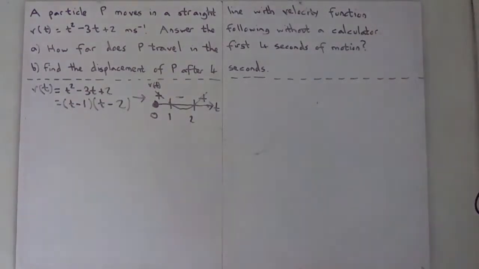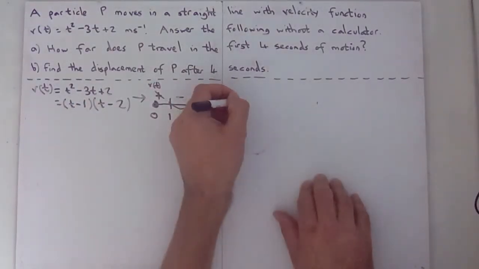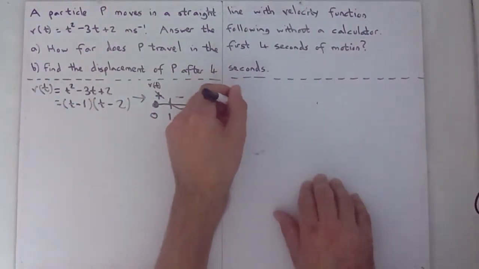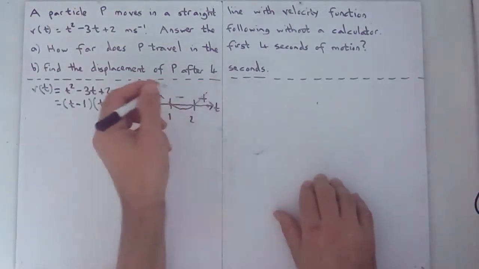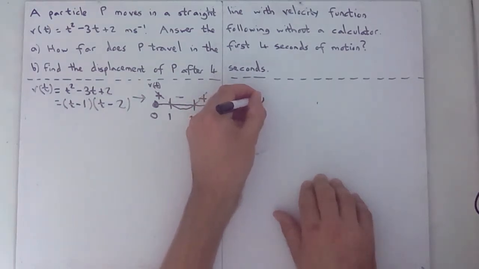Then it has a negative velocity between 1 and 2 seconds, which means it's going backwards. And then it has a positive velocity from 2 seconds onwards. So this particle starts going forwards. Obviously it's all on one straight line, but I'm going to draw it with a little wiggle just so you can visualize it. It starts off going forwards, then it turns around, and then it goes forwards again.